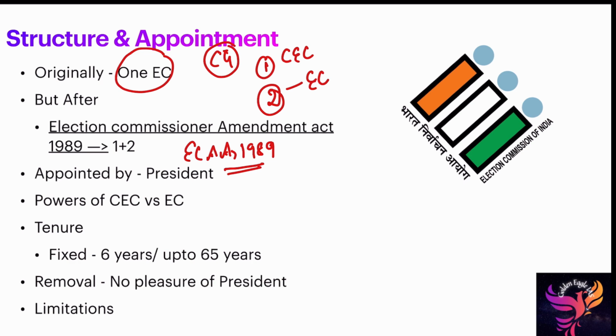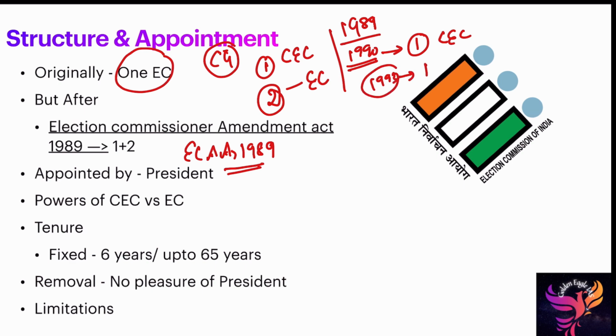But what happened during that time? It was introduced, but in 1990 this procedure was discontinued and only one chief election commissioner remained. But again in 1993, this procedure was continued, a 1+2 member body of the Election Commission, chief election commissioner plus election commissioners. The multi-member body of the Election Commission was formulated, and this procedure of election commissioners and chief election commissioner has continued till today.